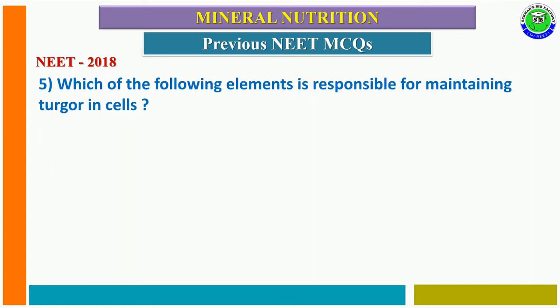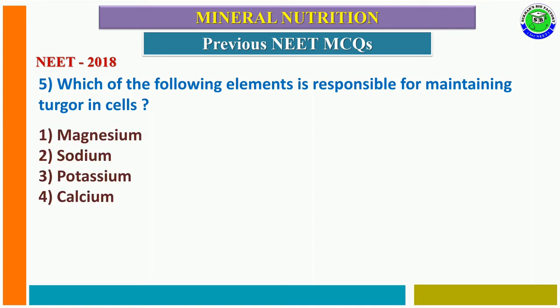Question number 5 from NEET 2018. Which of the following elements is responsible for maintaining turgor in cell? The options are: first option magnesium, second option sodium, third option potassium, fourth option calcium. The correct answer is third option. In a plant cell, the turgidity of the cell is maintained by potassium and chlorine ions. So the third option, potassium, is useful to maintain turgor in the cell.